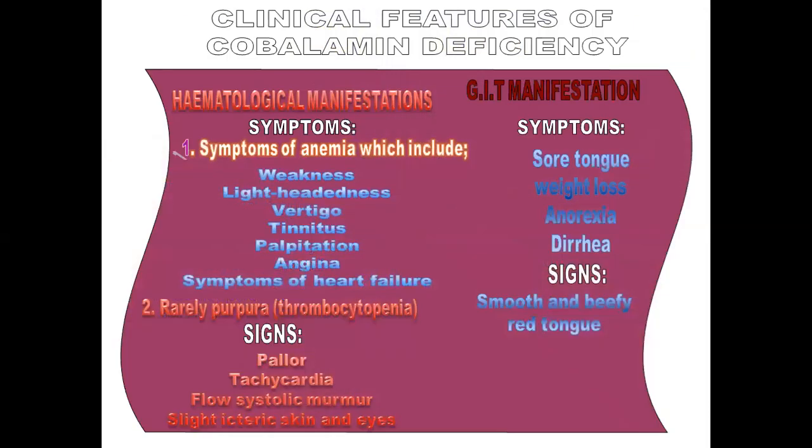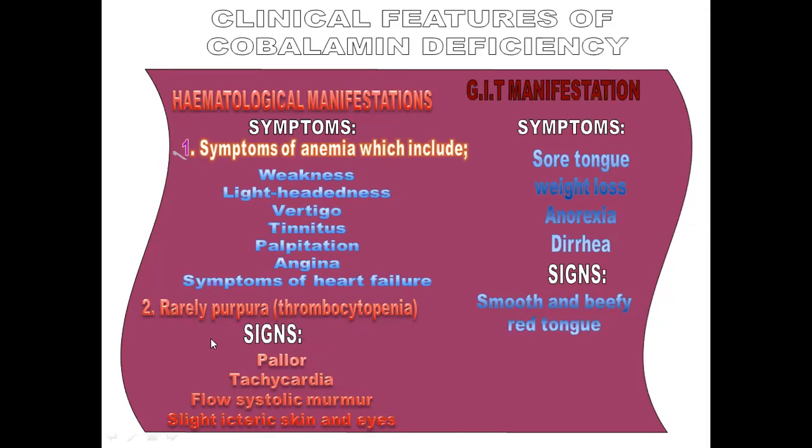Now, what are the clinical features of cobalamin deficiency? Hematological manifestations, the symptoms include the symptoms of anemia, which we have discussed in the general discussion of anemia, and these include weakness, lightheadedness, vertigo, tinnitus, palpitation, angina, and even the symptoms of heart failure. And rarely the patient has features of thrombocytopenia like purpura, petechiae, and bleeding from gums and the mucous membranes. These are due to the thrombocytopenia, and thrombocytopenia is associated with megaloblastic anemia.